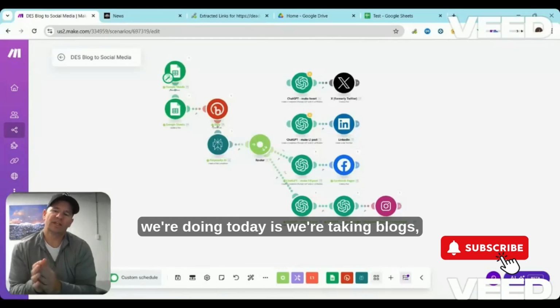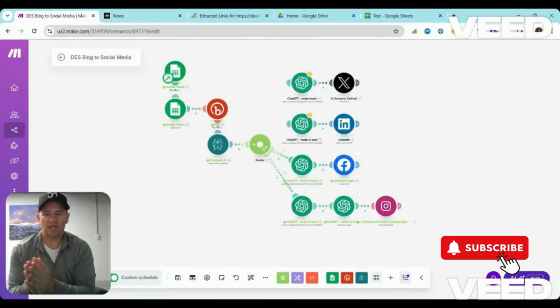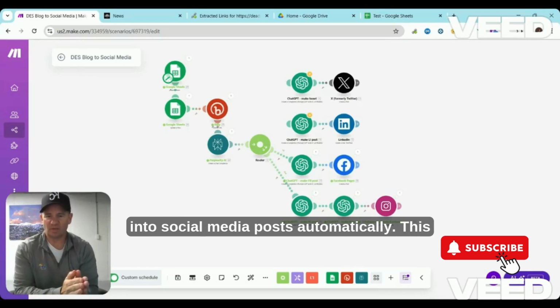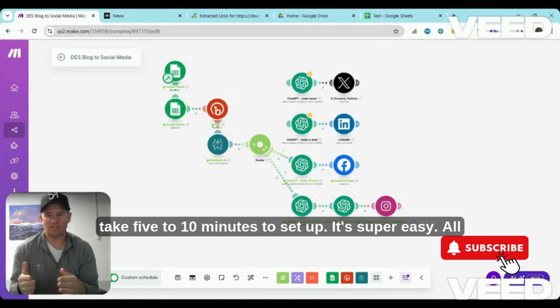What we're doing today is taking blog posts and turning them into social media posts automatically. This will take 5 to 10 minutes to set up. It's super easy.